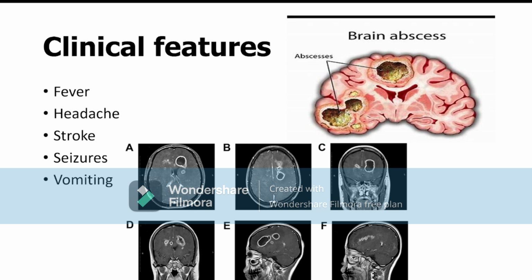Now we will discuss the predisposing factors of brain abscess. That means where the organism comes from to reach the brain parenchyma. The most common predisposing factor of brain abscess is if the child has meningitis.